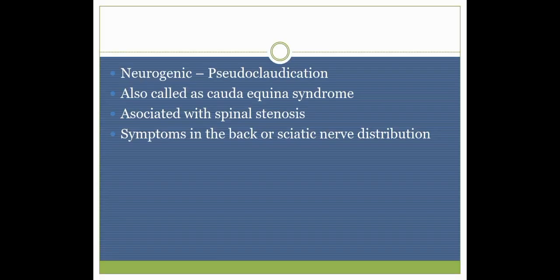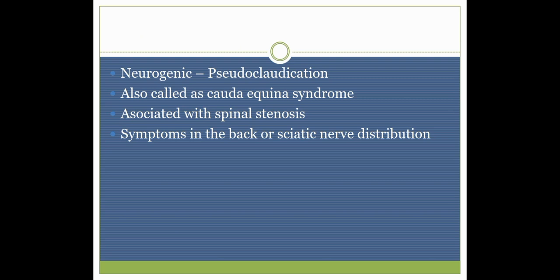So neurogenic claudication is also called pseudo claudication. It is also called cauda equina syndrome. It is associated with spinal stenosis. I have already talked in my spinal stenosis video about what lumbar spinal stenosis is. Stenosis is the narrowing of the spinal canal. So this kind of neurogenic claudication can also be present in case of lumbar canal stenosis.